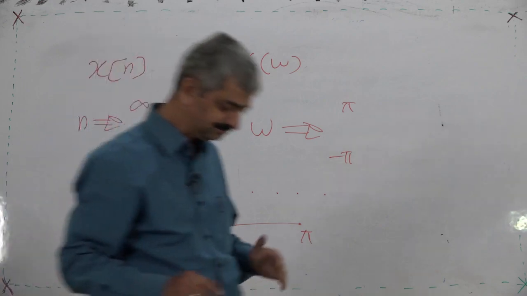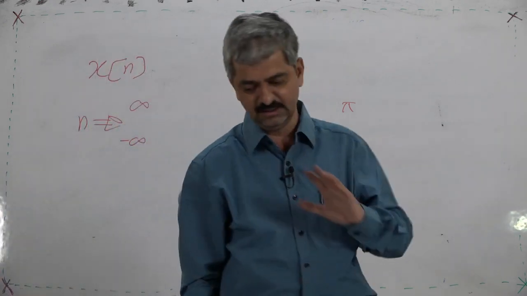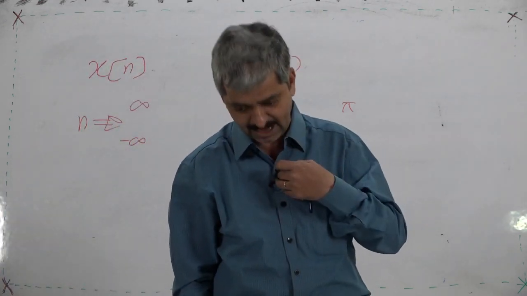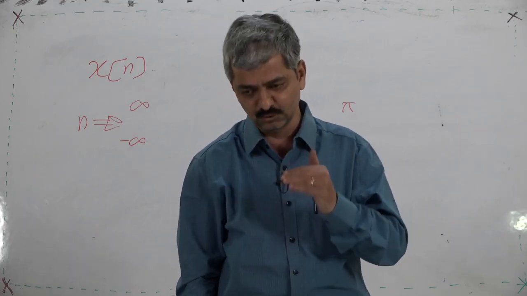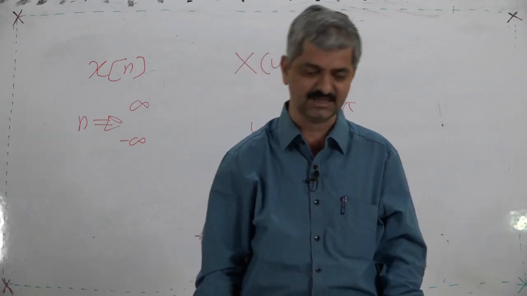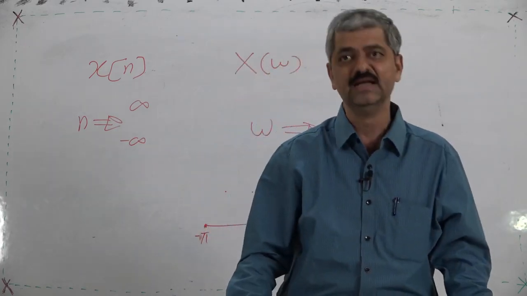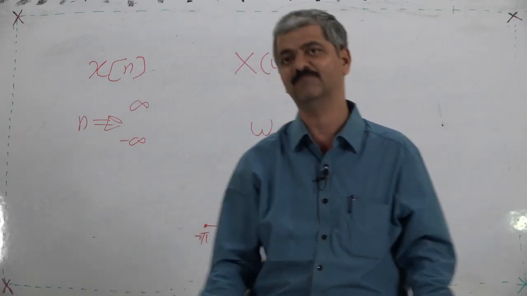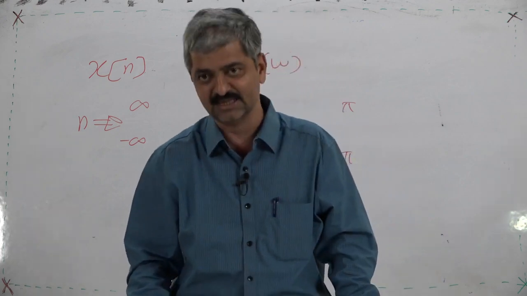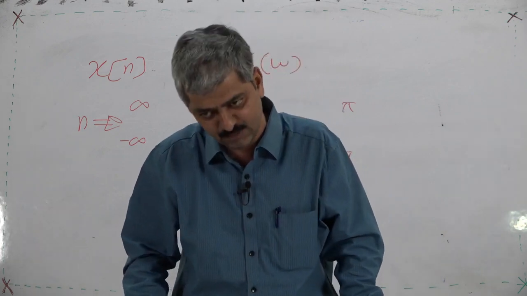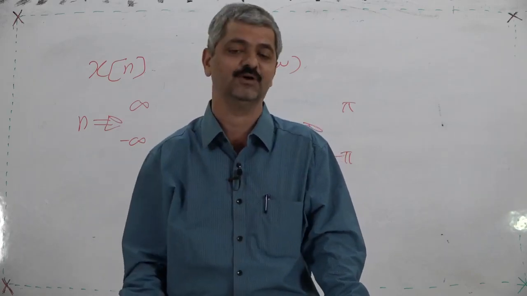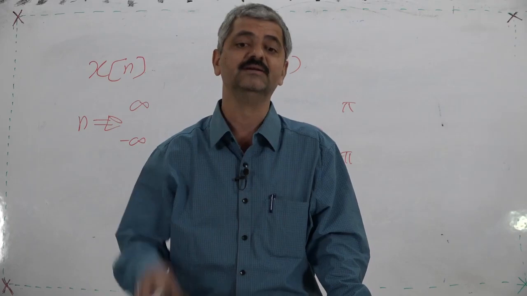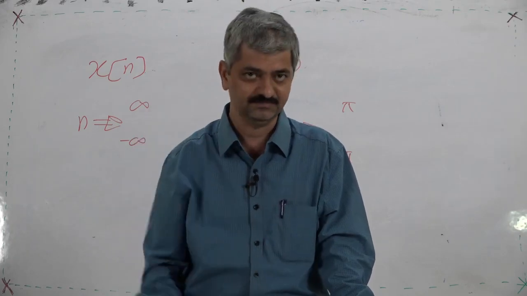I think that with this, I tried my level best to simplify the things. It is for you to take it further. In the next lecture, we will take some examples of the discrete time Fourier transform and finding its inverse. Then we will discuss some properties of the discrete time Fourier transform, and then we will try to apply the concept of the discrete time Fourier transform in the study of discrete time systems.